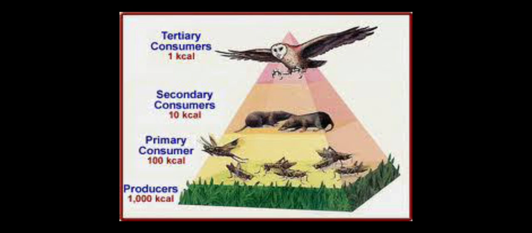And from primary consumers to the secondary consumers, only 10% of the food will be carried, that is 10 kilocalories. And from the secondary consumers, the energy transferred to the tertiary consumers is again only 10%.